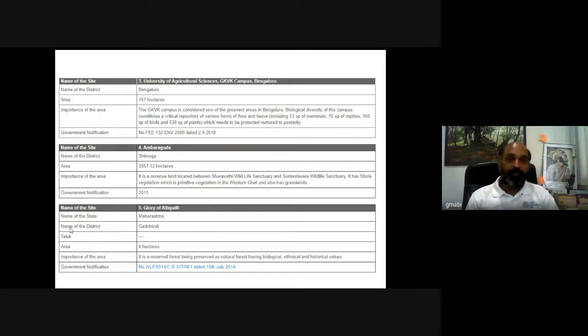Then Ambaraguda, which is one of the important sites located in Sharavati Wildlife Sanctuary and Someshwara Wildlife Sanctuary, and it has a very unique forest system called Shola. Then Glory of Alapalli, which is known for one of the loftiest and tallest teak trees, like Lakshmana and Ram. So these are some of the unique areas for the tree heritage of India.